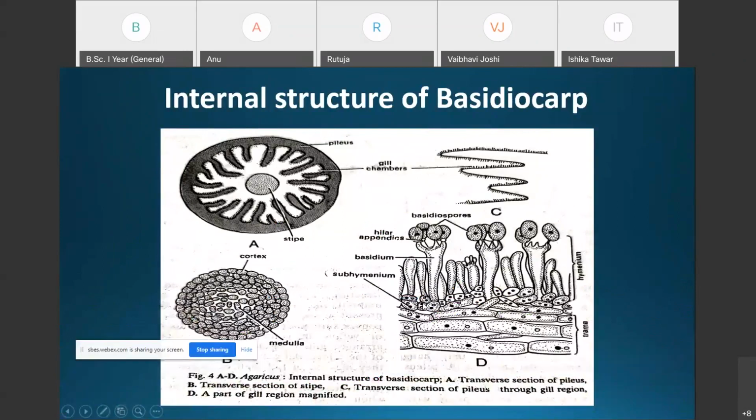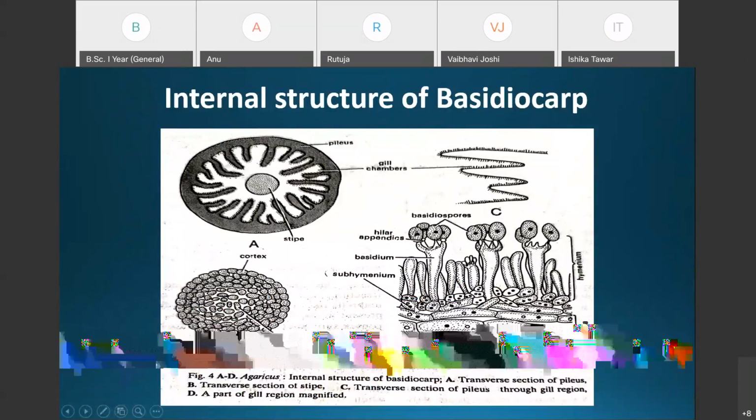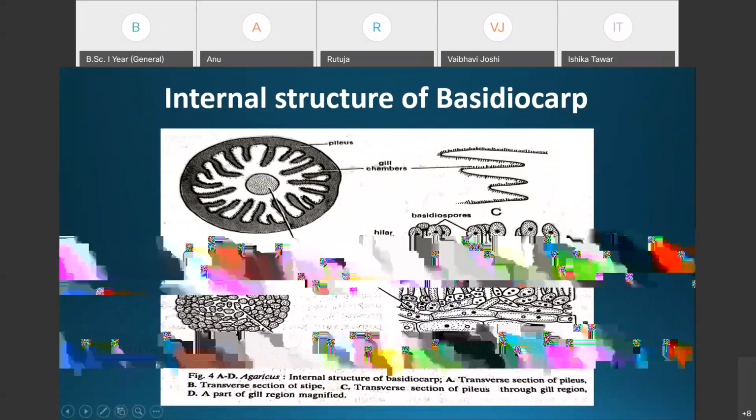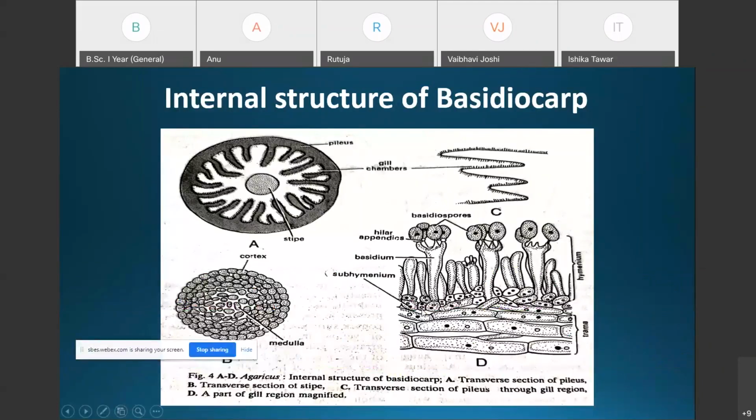subhymenium. The subhymenium is made up of isodiametric 2 to 3 nucleate cells. Clearly in this one you can see 2 to 3 nuclei present in this cell. This is also a sterile zone like the trama. Both the trama and the subhymenium are sterile regions.